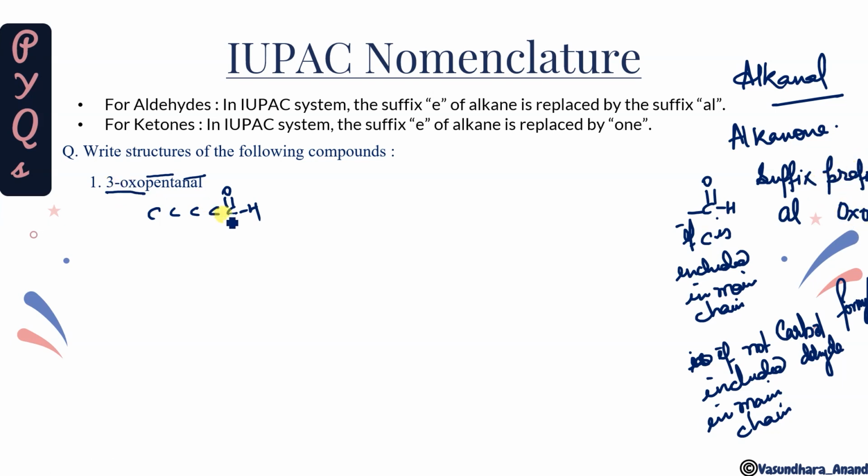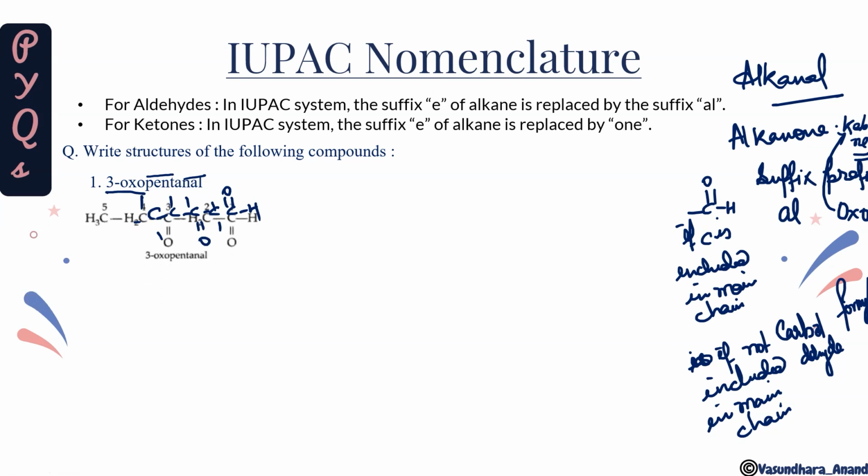So a group will be attached on this carbon. Even for CHO and CO both, we use oxo. The oxo prefix can be used for ketones also. So 1, 2, 3, give a double bond oxygen, and this is the structure of 3-oxopentanal.